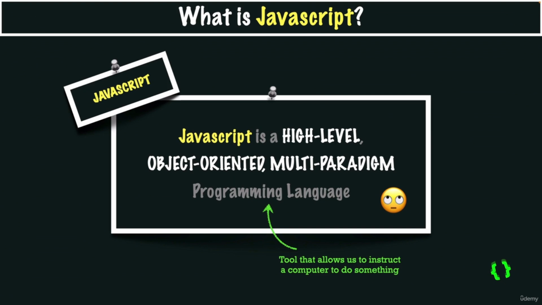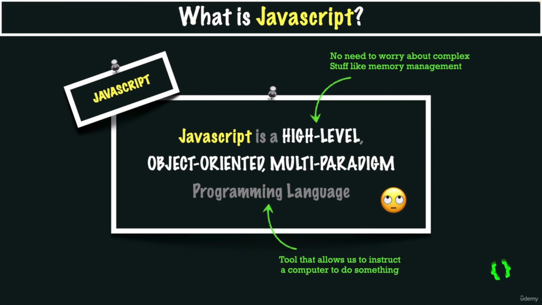Then we go on and define it further by saying that JavaScript is a high-level language, which means that we don't have to think about a lot of complex steps such as managing the computer's memory while it runs our programs. So in JavaScript, there are a lot of so-called abstractions over all these small details that we don't want to worry about, and this makes the language a lot easier to write and learn.